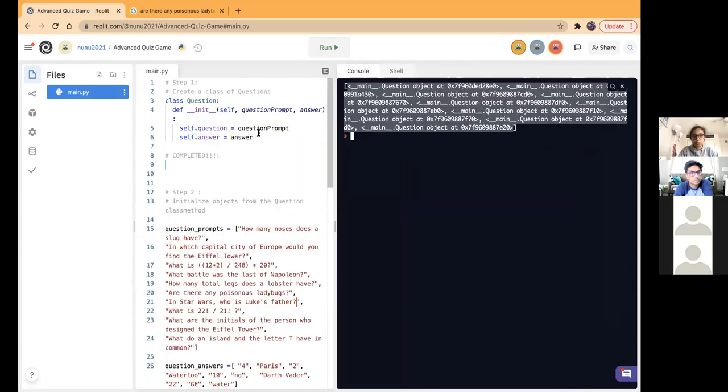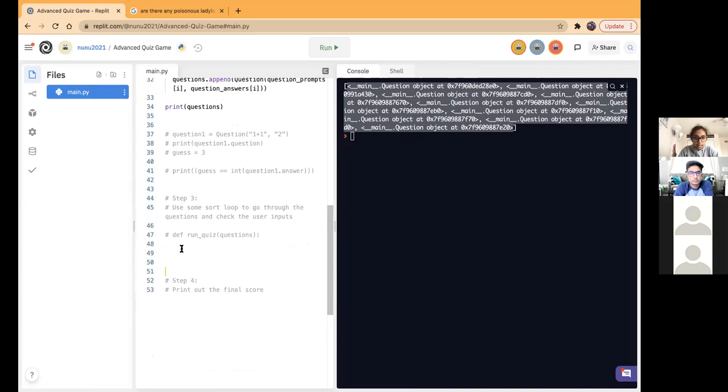Since we created an object, you won't see a question prompt and answer, you'll see just the place where Replit is storing the object. But since we didn't get any red, that means our code is working. At least we don't have any syntax errors. So go back to uncommenting my code over here.